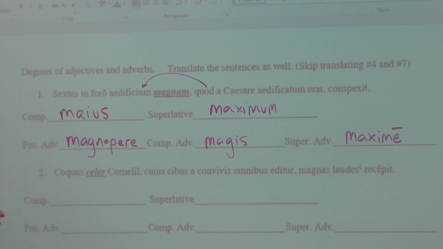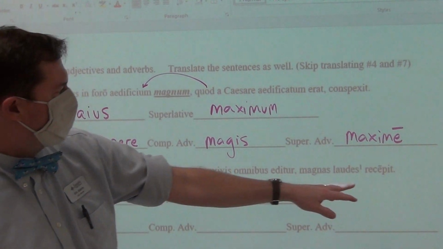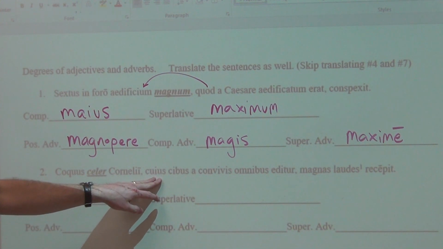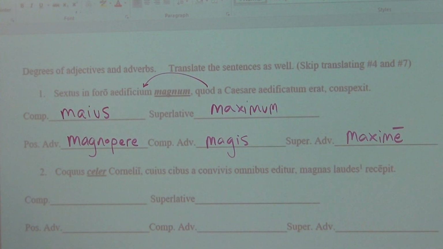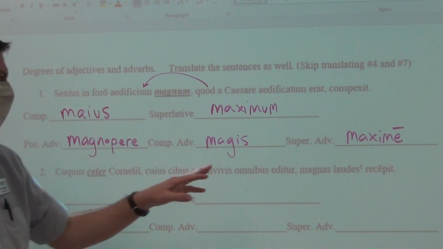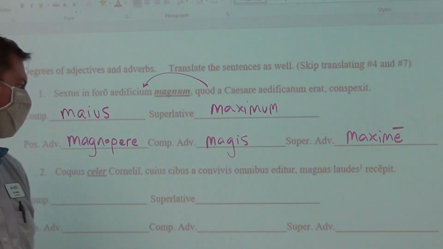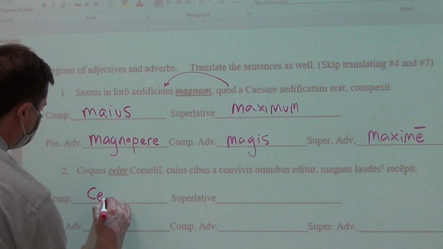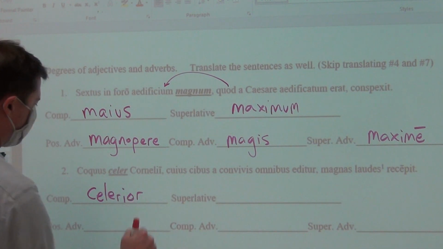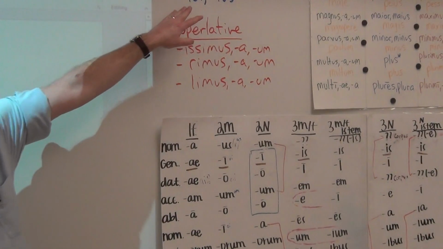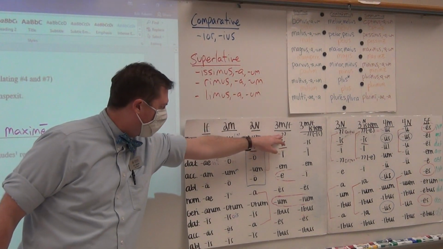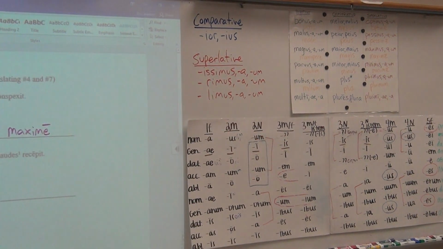Move on to the second one, which we have celer. The fast cook of Cornelius received many praises. The food of whom, or whose food, because this is genitive, qui quae quod, cuius, is eaten by all the guests. So, I look at celer. Celer is nominative, singular, masculine, easy. So it is just going to be celerior. All I've done is added the ior. I don't have to add any of those endings to it because celerior is right here. And it would just be that form in the nominative.